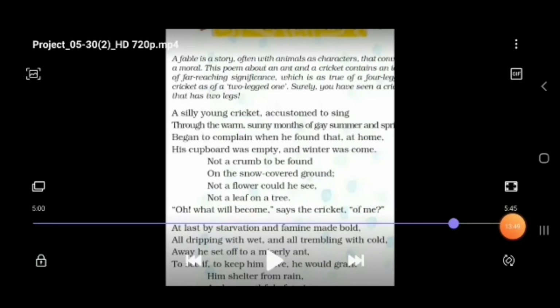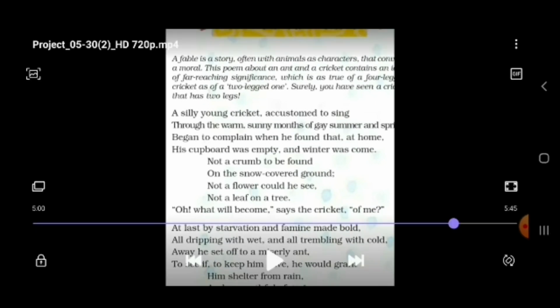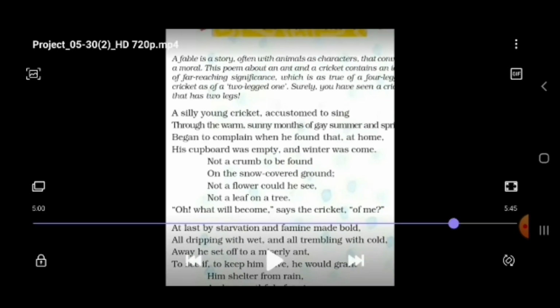Let's see the third stanza here. At last by starvation, famine. Starvation means feeling hungry, and famine means scarcity of food, where the availability of food is very little.